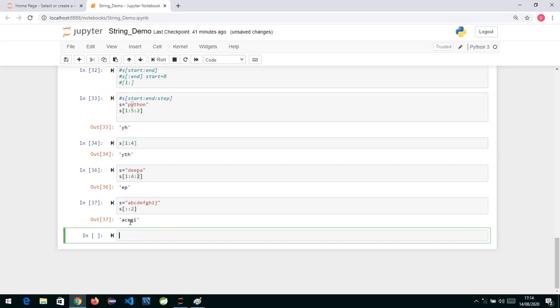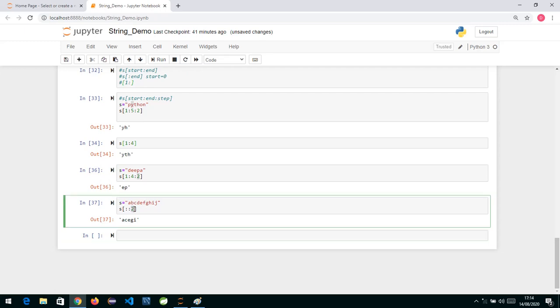You can see the output is a substring that doesn't have all the values in between. Every second character is given: A, C, E, G, I. Here, before the colon I have not specified anything, because if you don't specify it, the start value is considered 0. Before the colon you specify start, after the colon you specify end.